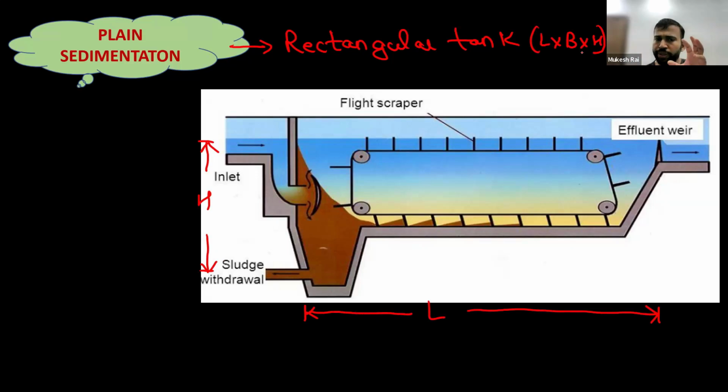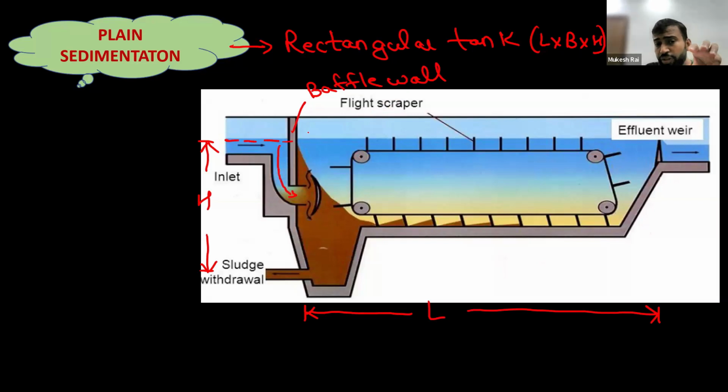Now students, in this sedimentation tank, one baffle wall is shown here. The functioning of that baffle wall is only to allow the water to strike on that wall and follow the downward journey. Why?